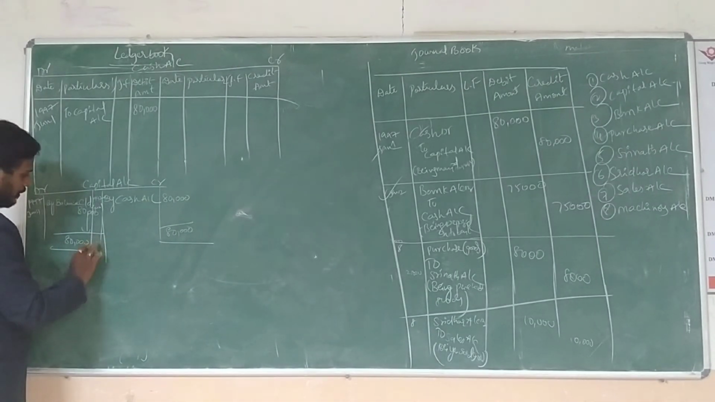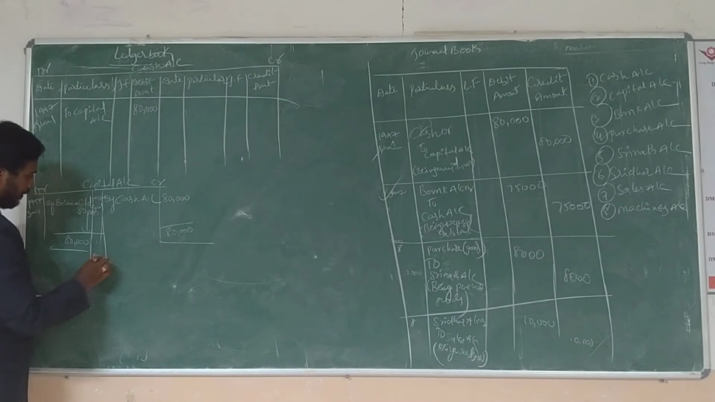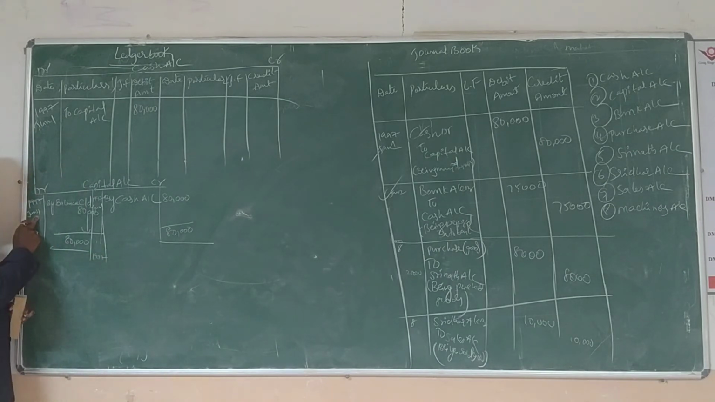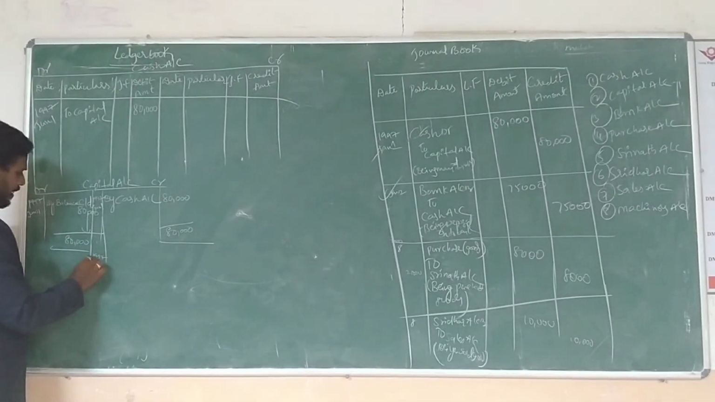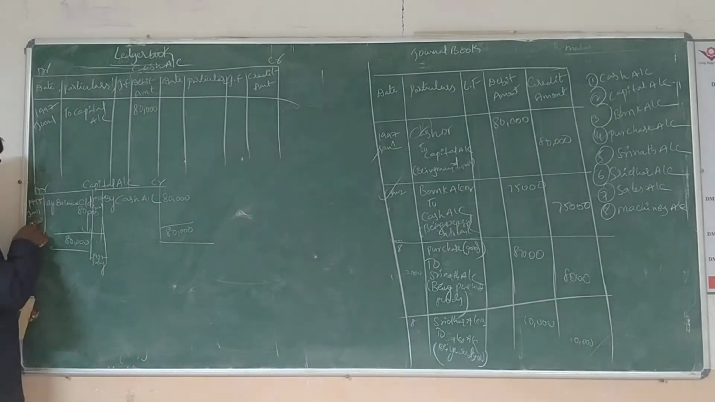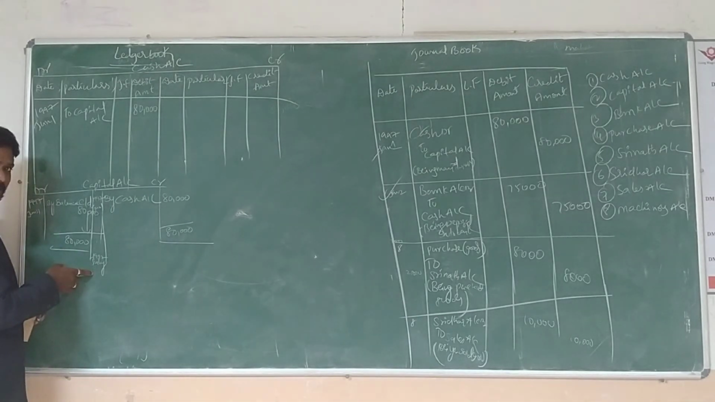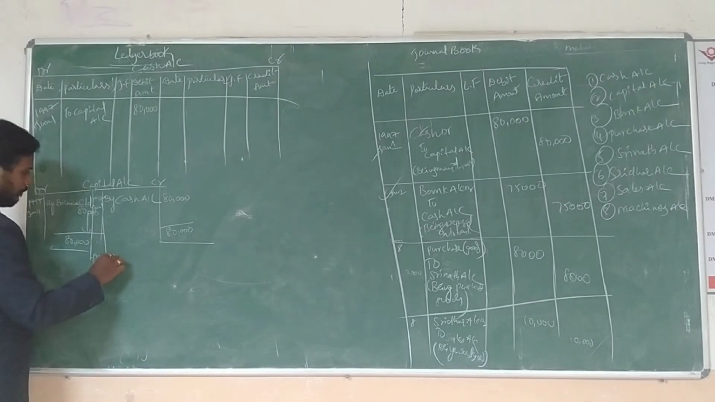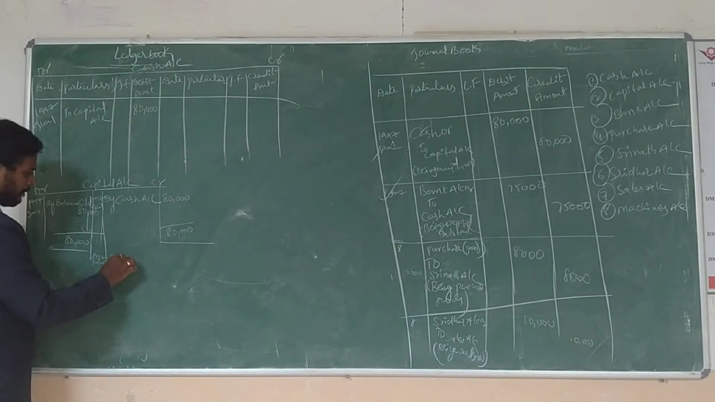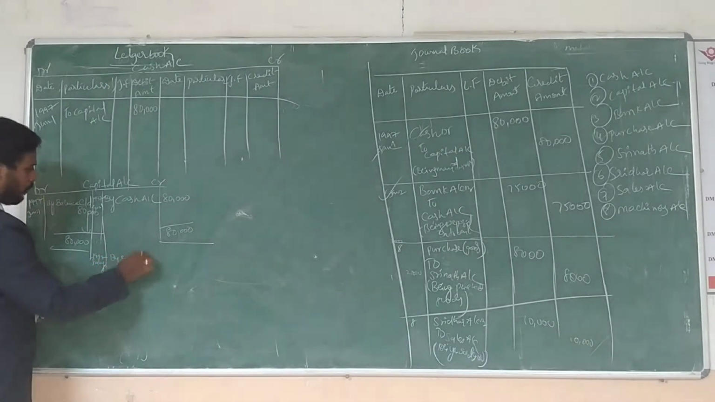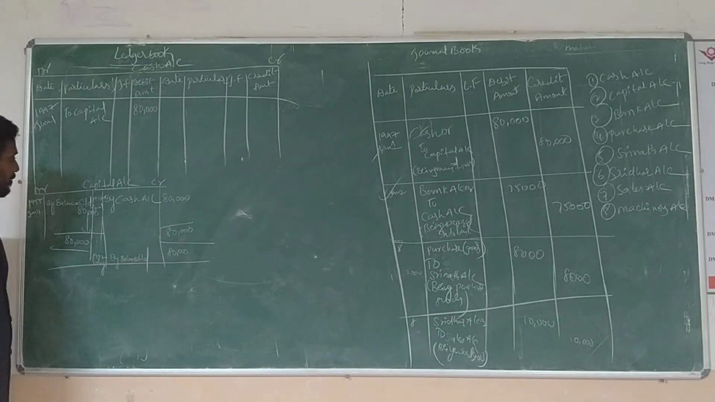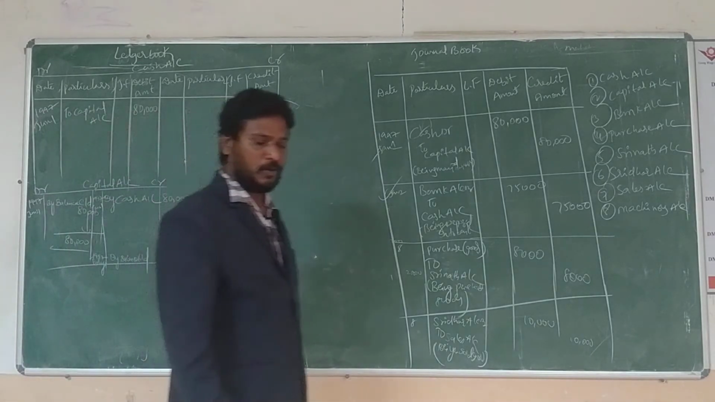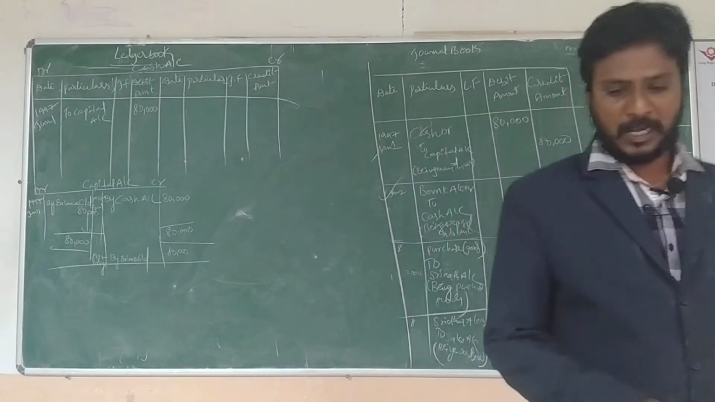Next, 1997, right here 1997. June 31st is over. Next month is July 1st. This is the closing balance on that day, and next month that is the opening balance, right? July 1st, by balance brought down. How much? 80,000. This is the closing of the capital account.